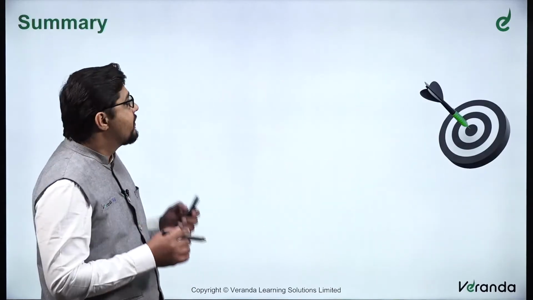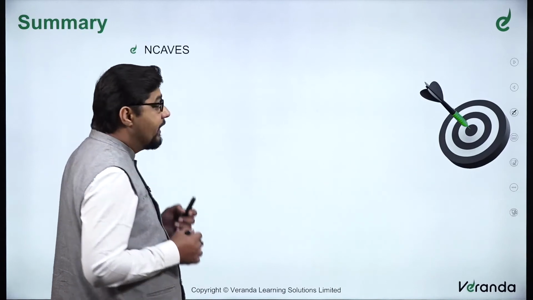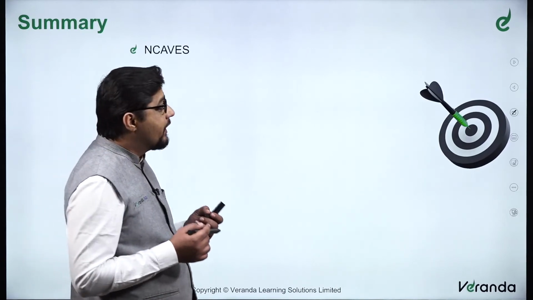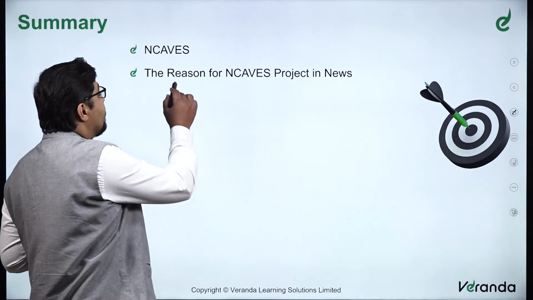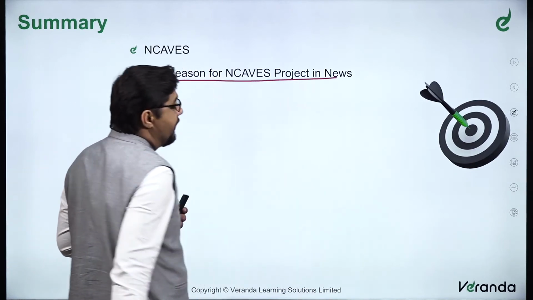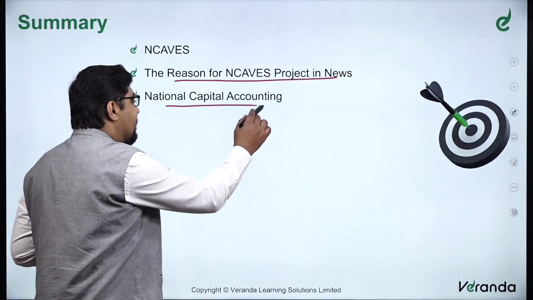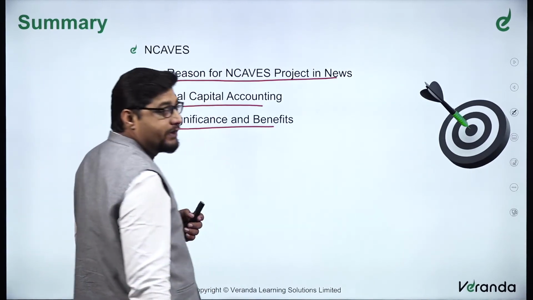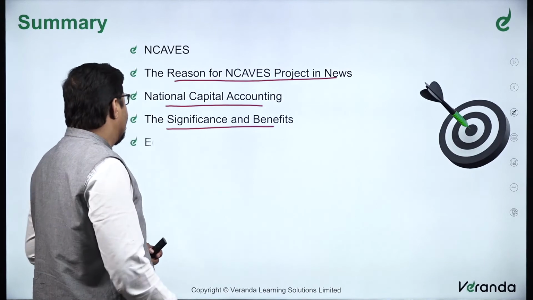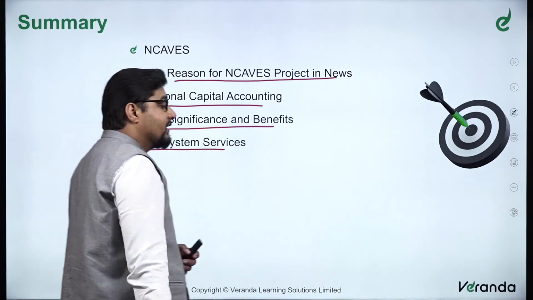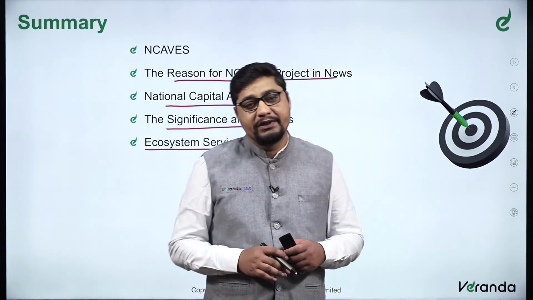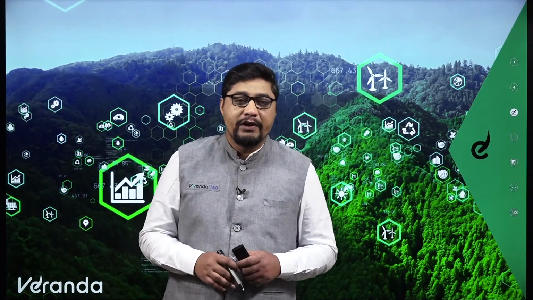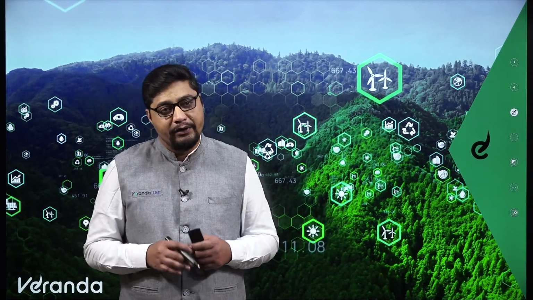With that, let's try to summarize what we have learned. We have learned what NCAVES is. Then we tried to understand the reasons for the NCAVES project. Then we studied natural capital accounting. Then we studied the significance and the benefits of this project and how it will help us. Further, we studied ecosystem services and the various types of ecosystem services. I hope you have understood whatever we have discussed in this session.